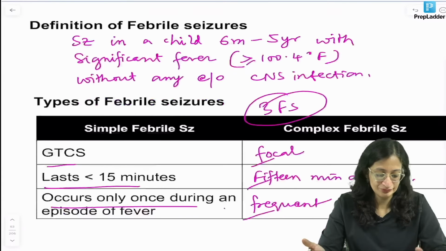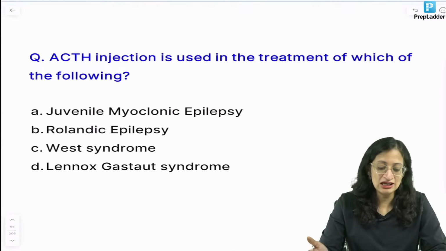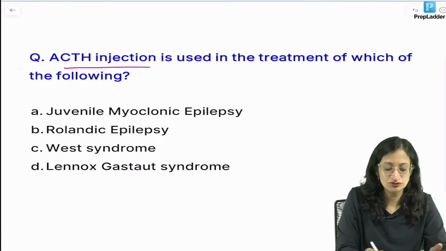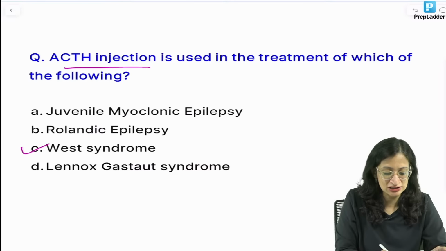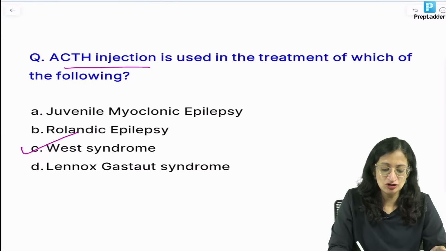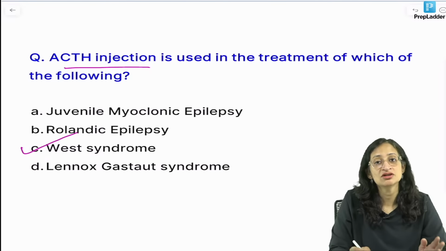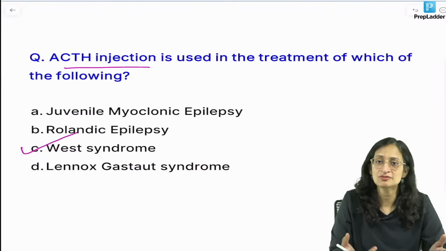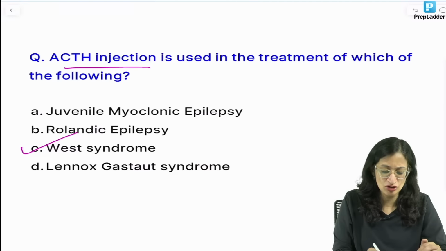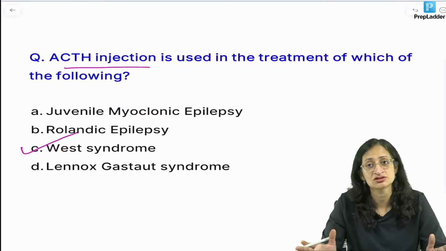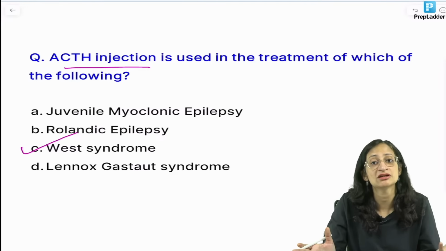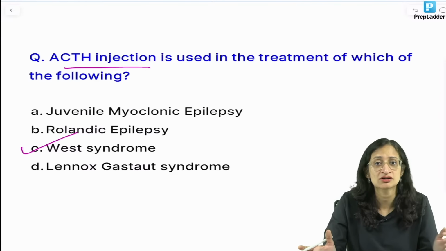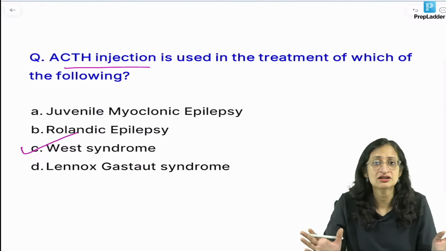Okay. So, moving ahead, ACTH injection is used in the treatment of which of the following? So, we know ACTH injection is the treatment of choice for West syndrome. Juvenile myoclonic epilepsy, usually we use valproate. Rolandic epilepsy, you can use phenytoin or carbamazepine. Lennox-Gastaut syndrome is a difficult to treat syndrome where multiple seizure types are there and you have to use multiple anti-epileptics like valproate, clobazam, and a lot of anti-epileptics may be required.